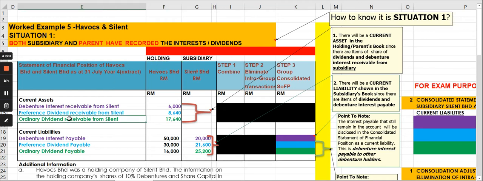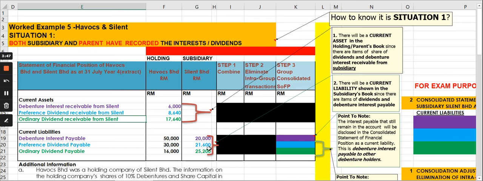So there is information regarding the dividend and interest receivable from the subsidiary company, and these are the amounts given. So you know that the parent has recorded the share of dividends and interest receivable. Another thing you can check is the current liability section of the subsidiary.